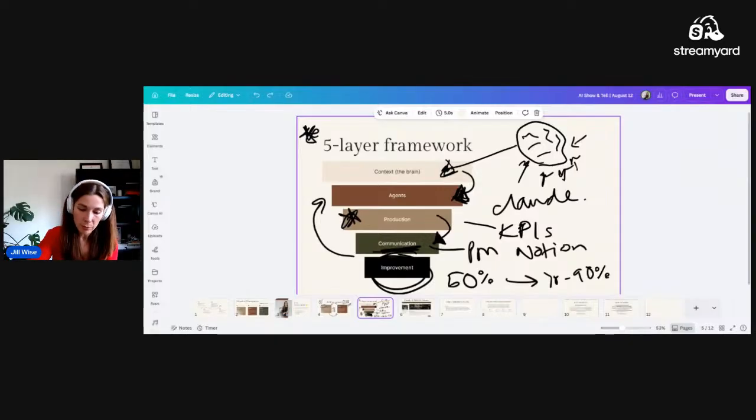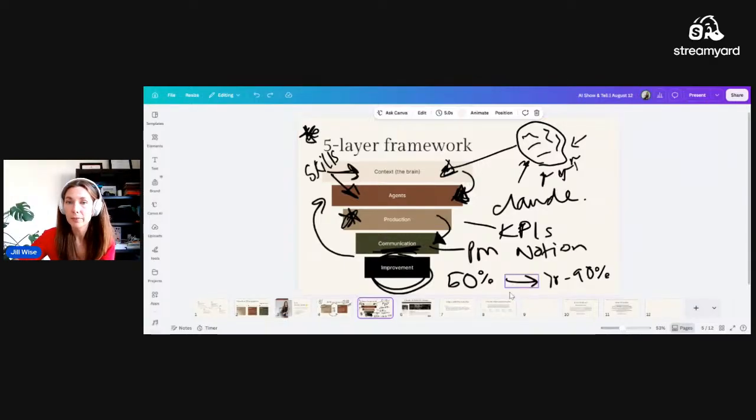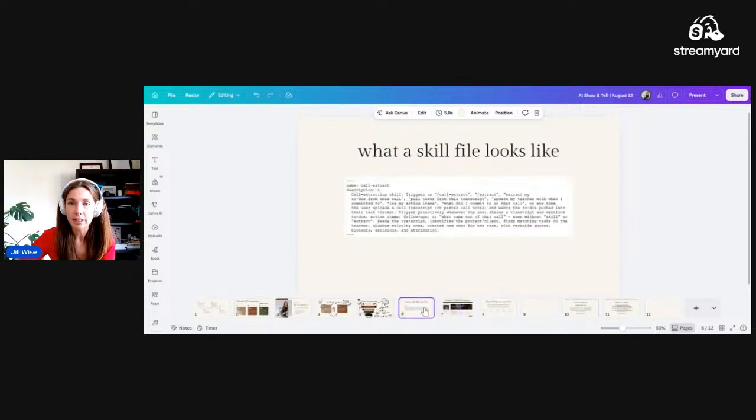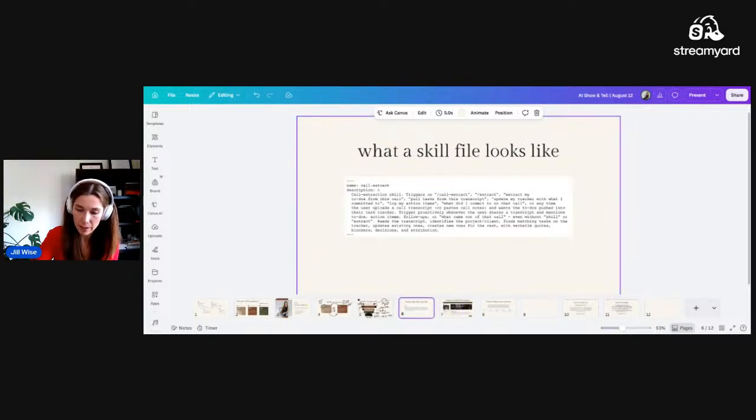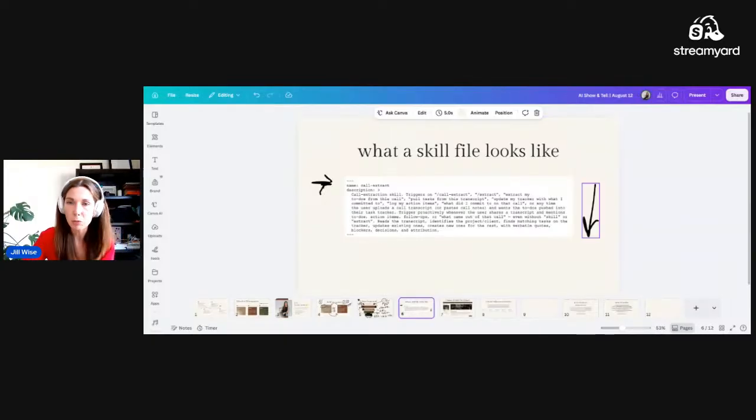However, part of the brain and your agents, they need skills. That's really what this is. So if we look at what a skill file is, here's an example of it. I literally pasted this from my skill file library. Oops, that's not what we're looking at. My tablet's changed screens. So this is what we're looking at for a skill file. This is actually a really long document. I think this one is multiple pages long.